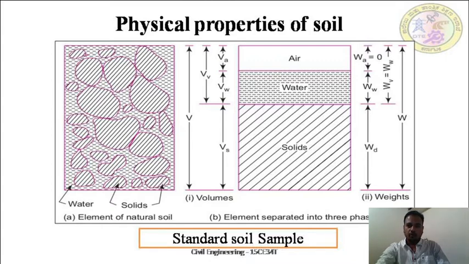With regards to weights, this is the weight of the solid, and this entire thing is called the weight of the sample, and this is the weight of water or moisture, and this is the weight of air. We can take it as 0. So these are the nomenclature. These parts we will explain one by one.